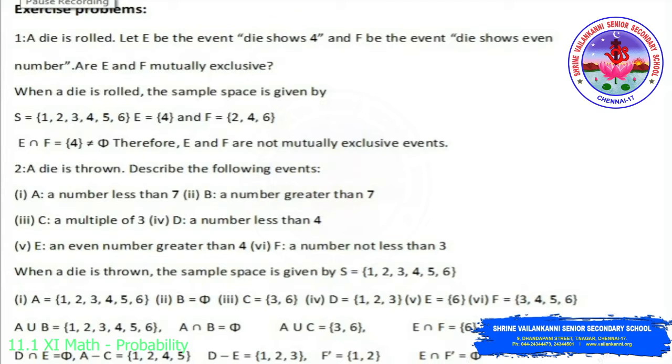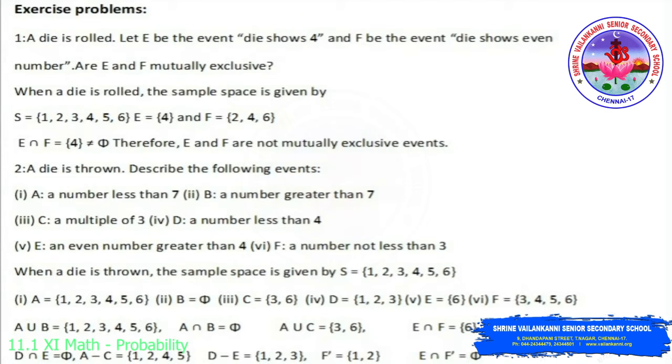Let's see an exercise problem. First one: a die is rolled. Let E be the event die shows 4 and F be the event die shows an even number. Are E and F mutually exclusive? When a die is rolled, the sample space is {1, 2, 3, 4, 5, 6} and E equals {4}. That is, E is the event that the die shows 4 and F is the event that the die shows an even number.